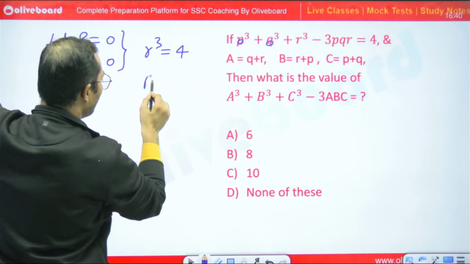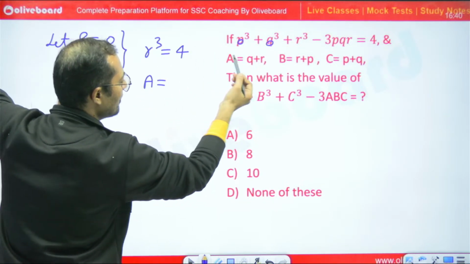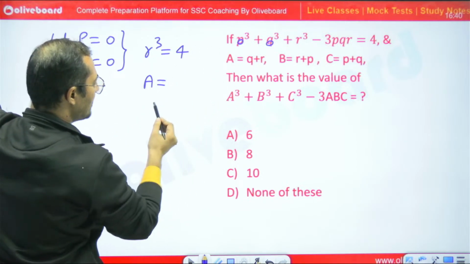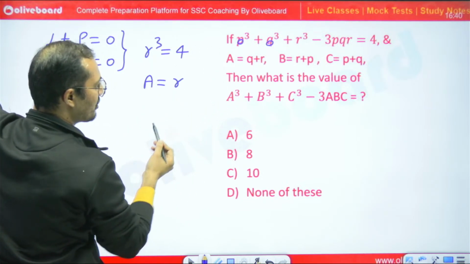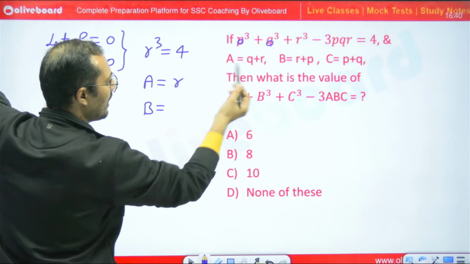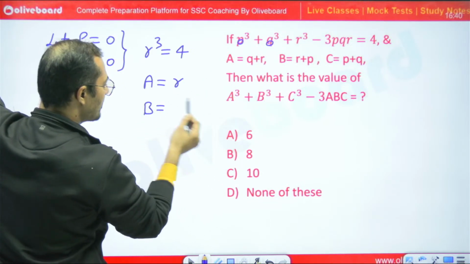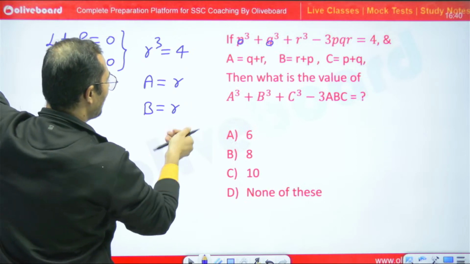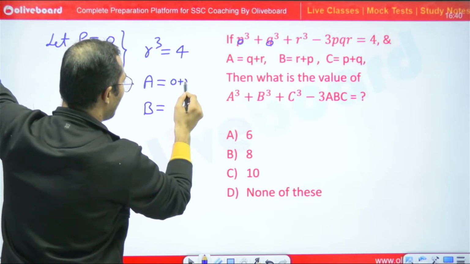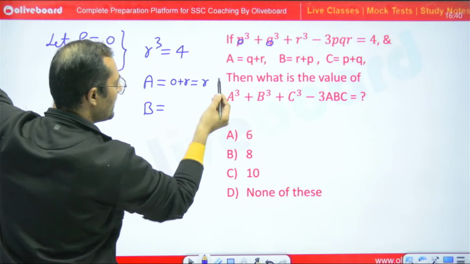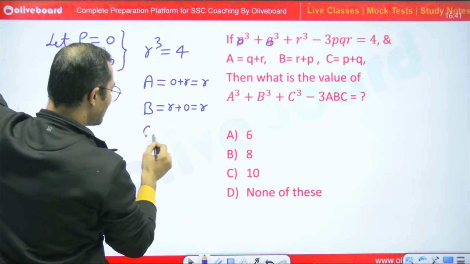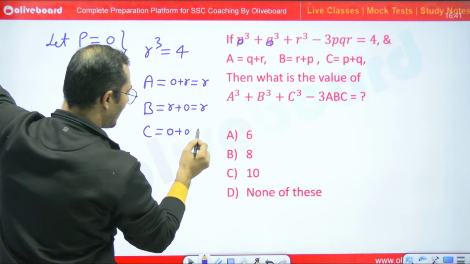According to the second equation, A is equal to Q plus R, and Q is equal to 0, so A is equal to R, yes or no? B is equal to R plus P, and P is equal to 0, so B is equal to R. See, A is equal to Q plus R means 0 plus R, which is R. B is equal to R plus P, P means 0, so it is R, and C is equal to 0 plus 0, it will become 0.